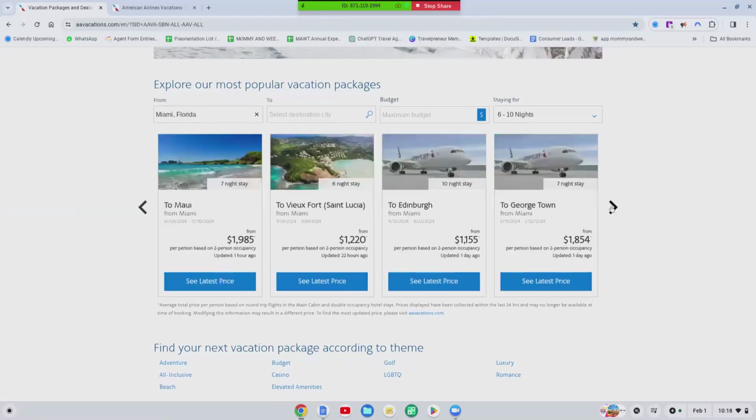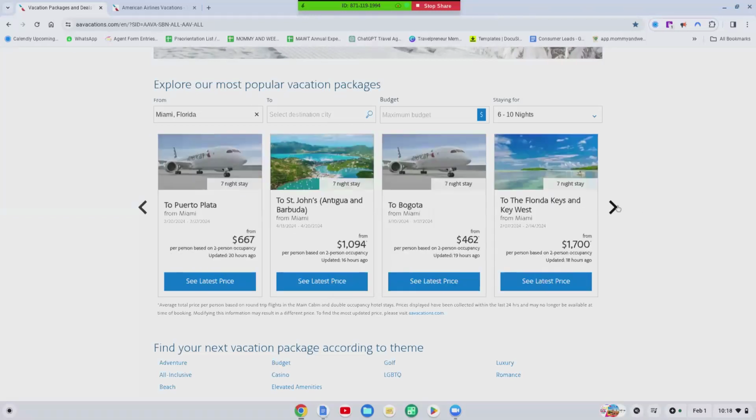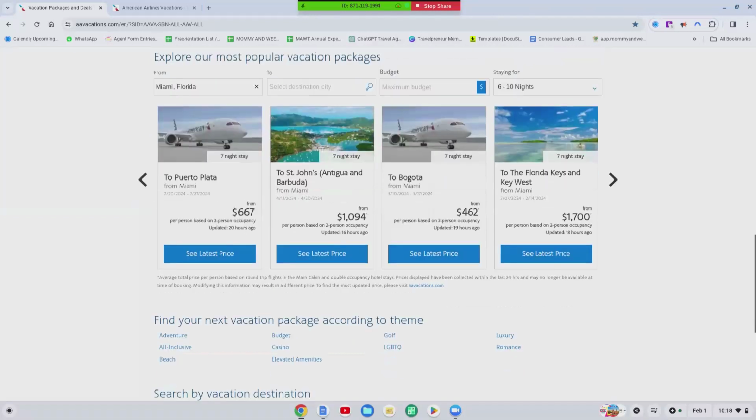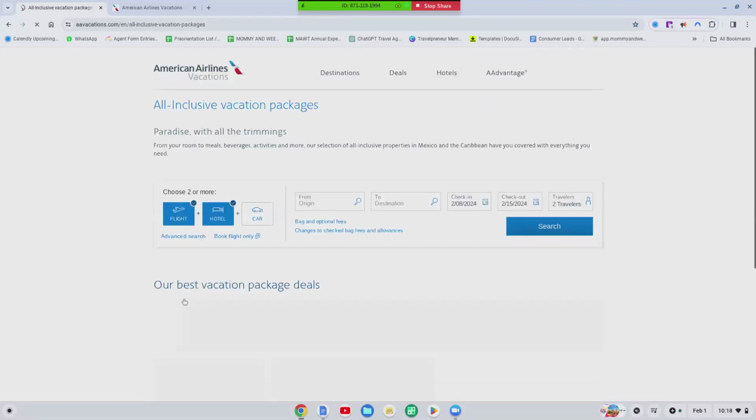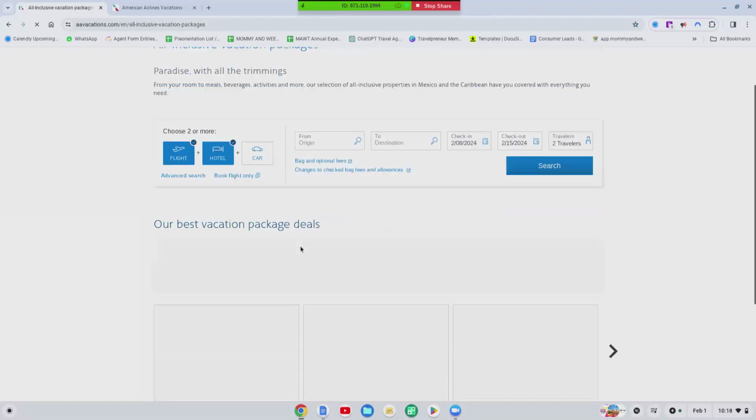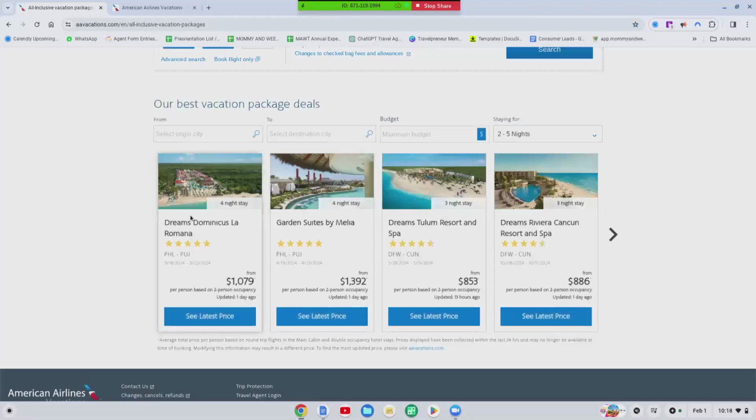So this is all great and all, but one thing that you probably don't see is you do not see the name of the hotel, right? That's all a secret. Well, until I show you what I'm going to show you. These deals all look good, but I like to see what hotel, because I don't want to waste my time with certain stuff. So what you can do, you can come over here, you can click on all inclusive, and guess what? It's going to actually show you the name of the hotel. That's what I really like. And so look, there we go. So 1,079, 1,392 over here. Dreams Tulum, 3 nights from DFW, 853.